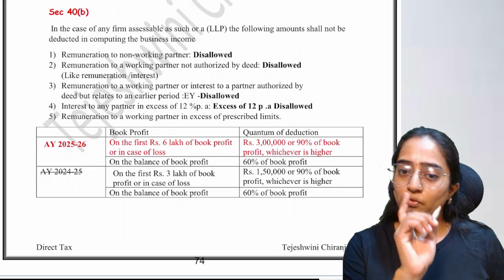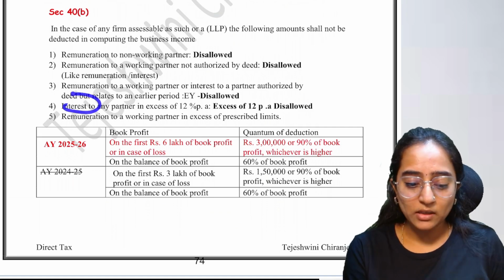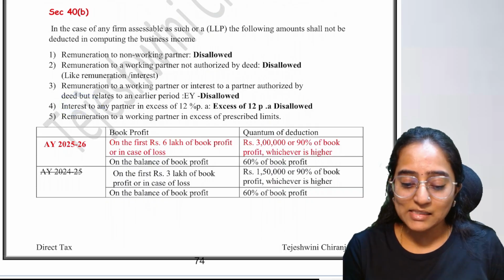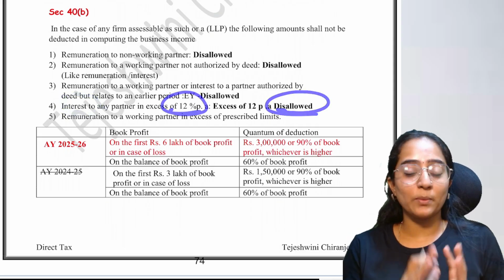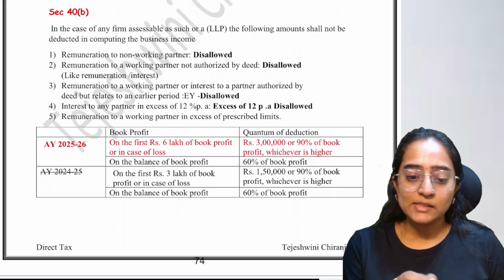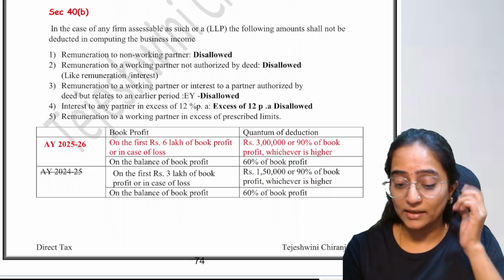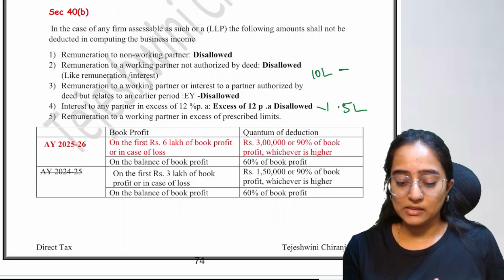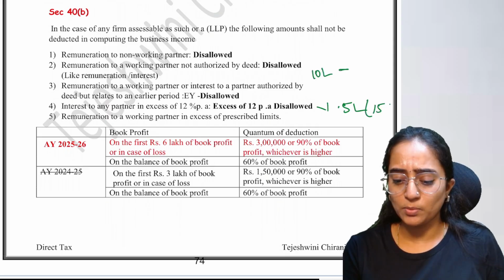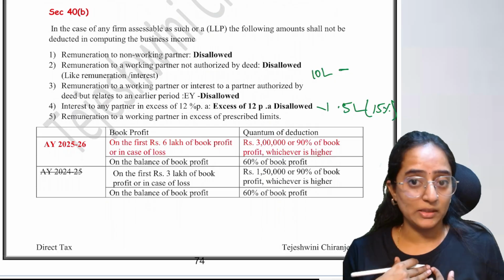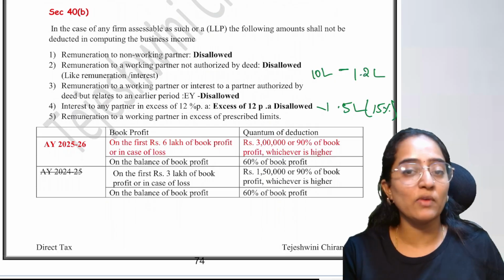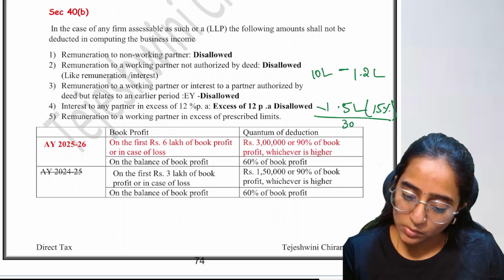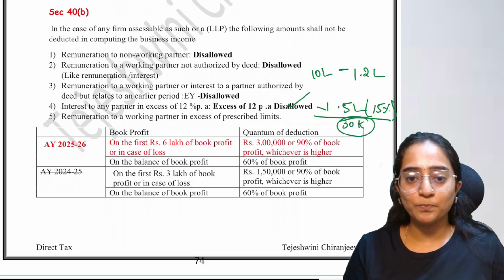Basically, they are telling you, if you have a partner who is getting any interest in excess of 12%, it shall be disallowed from your total income. What does it mean? Suppose the amount is 10 lakh and you are paying interest of 1,50,000. Obviously, that is 15%. You have paid 1,50,000, but the amount allowed as deduction is only 1,20,000. You have already taken this as a deduction under your income tax. So the remaining 30,000 will be disallowed. Clear?